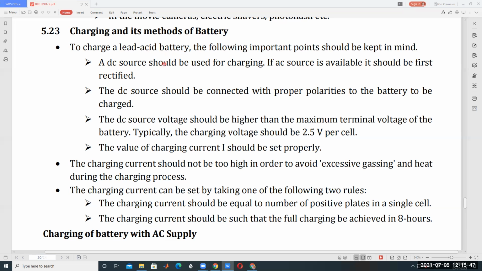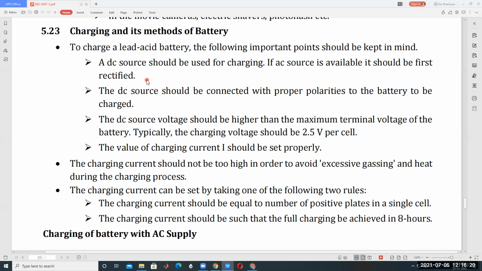A DC source should be used for charging. To charge these lead acid batteries, a DC source is required, not AC. If an AC source is available, it should first be rectified by using power electronic devices. Rectifier, AC to DC conversion; inverter, DC to AC. By using a rectifier, convert AC to DC and then connect it to the lead acid battery's positive and negative terminals. Then only it is possible to charge. Otherwise, not possible to charge.